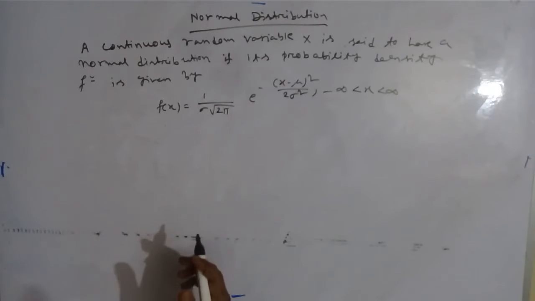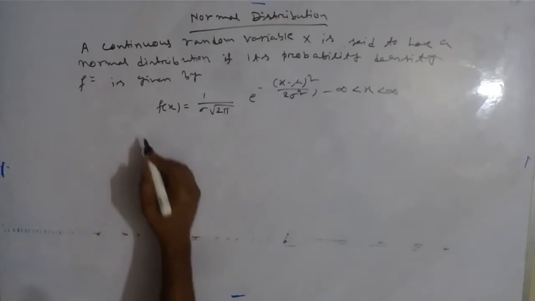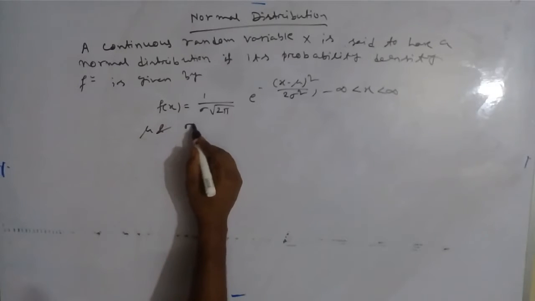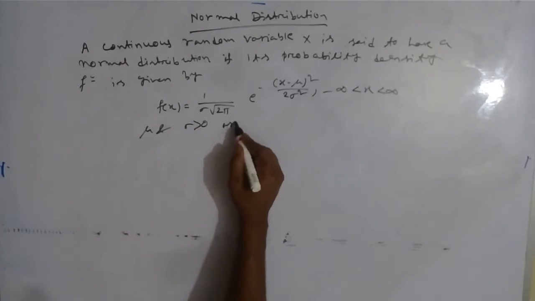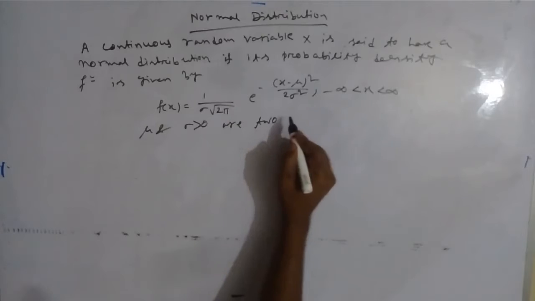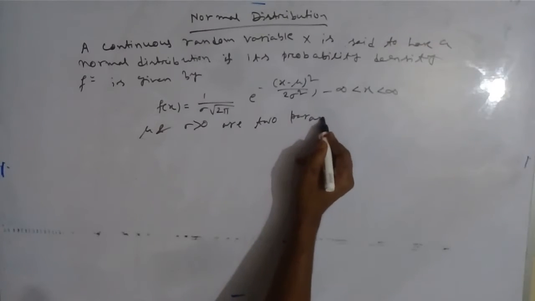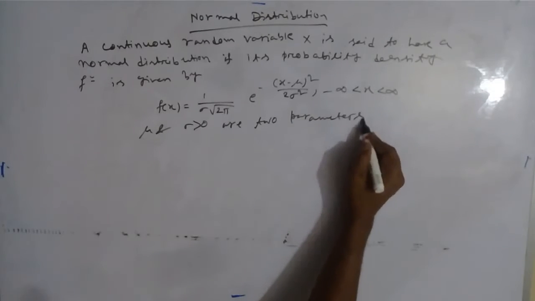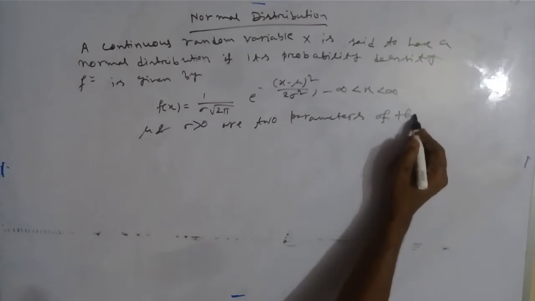Here mu and sigma are two parameters of this distribution.